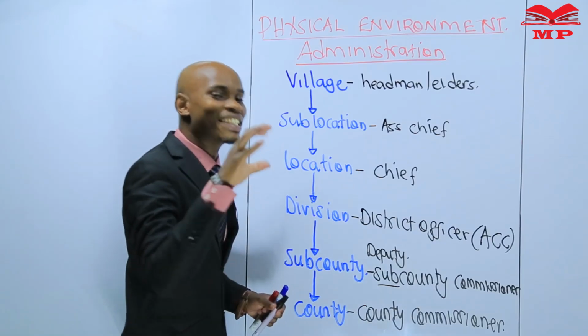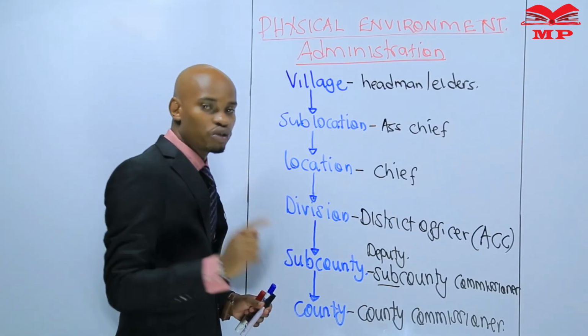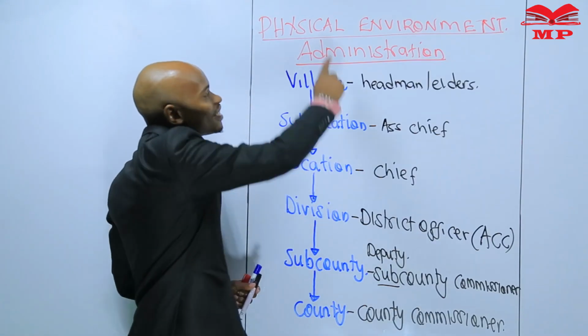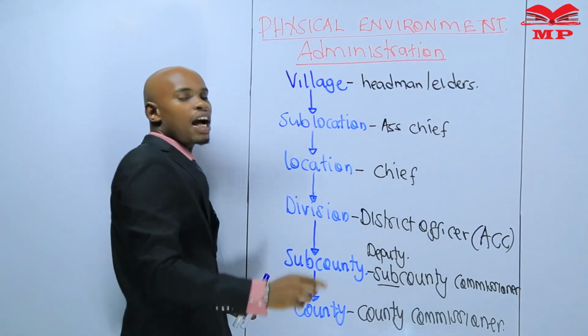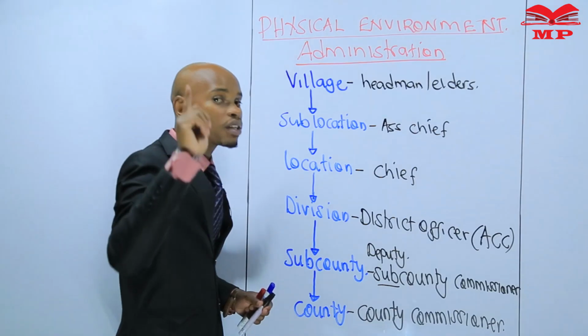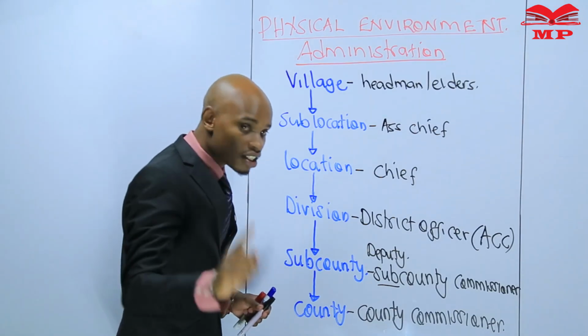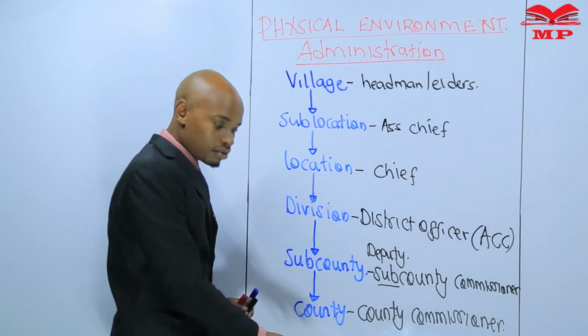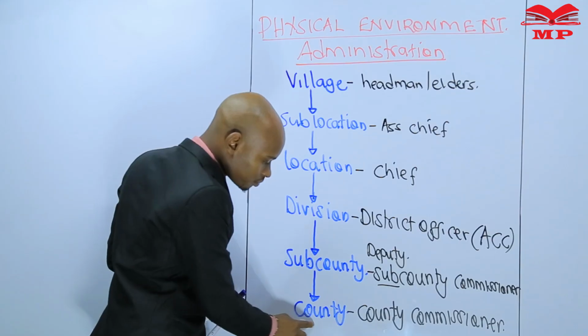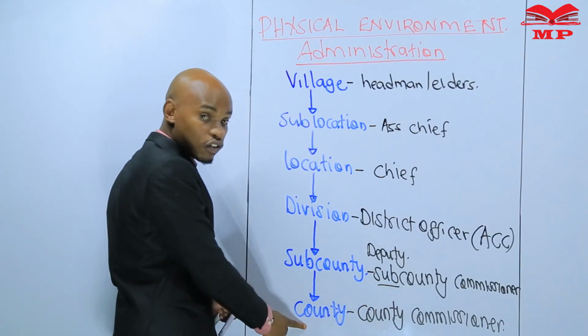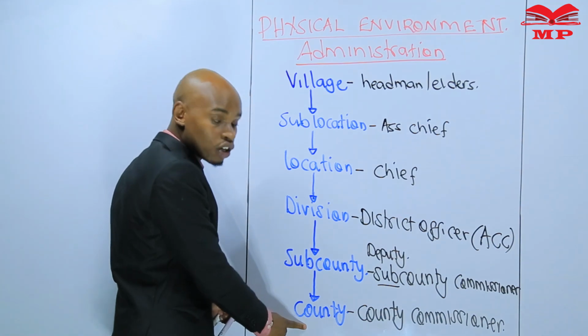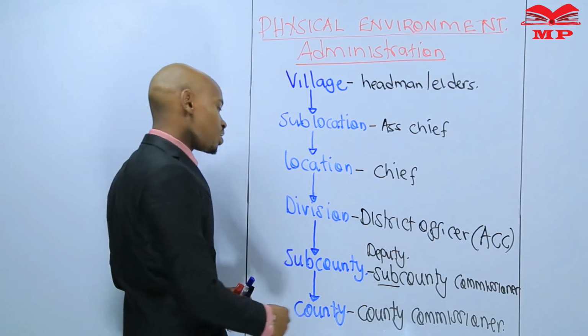The governor is the head of the county, but not the senior administrator. Administrators are the people who represent the national government and the president in an area. So county commissioner is the administrator of the county, not the head of the county.